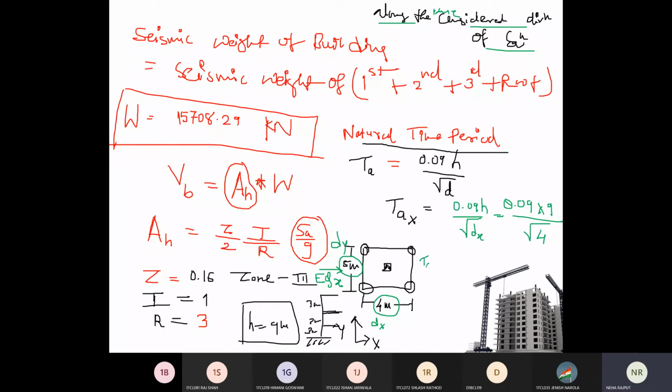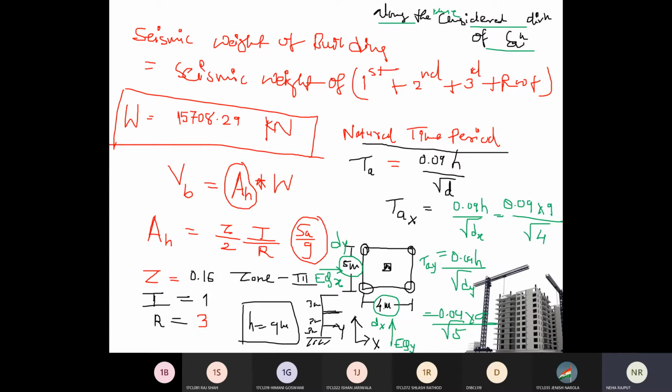And for time period in Y direction, means you are applying force in Y direction, so this is your EQY. Along the direction of earthquake, you need to consider 0.09 h upon under root dy, so 5 meters. So 0.09 into 9 divided by under root 5. Is it clear? This definition is clear? Yes, ma'am. So d is the plan dimension.